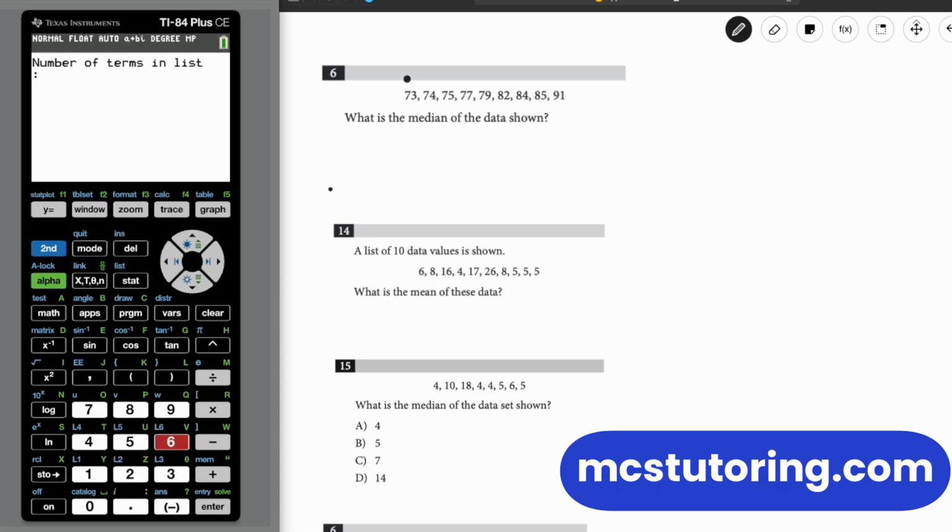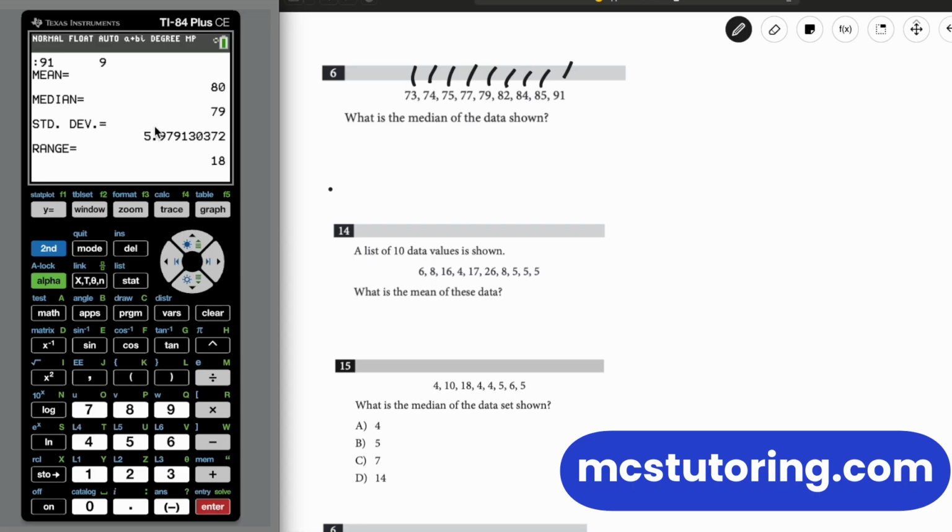So what's the median of the data shown? The first thing you need to know is the number of terms on the list. So we've got 1, 2, 3, 4, 5, 6, 7, 8, 9. So we're going to say 9 items on the list. And then when you enter it, you want to be very careful how you enter it. Just make sure, okay, the first term is 73, second term 74, next term 75, and then 77, and then 79, and then 82, and then 84, and then 85, and then 91.